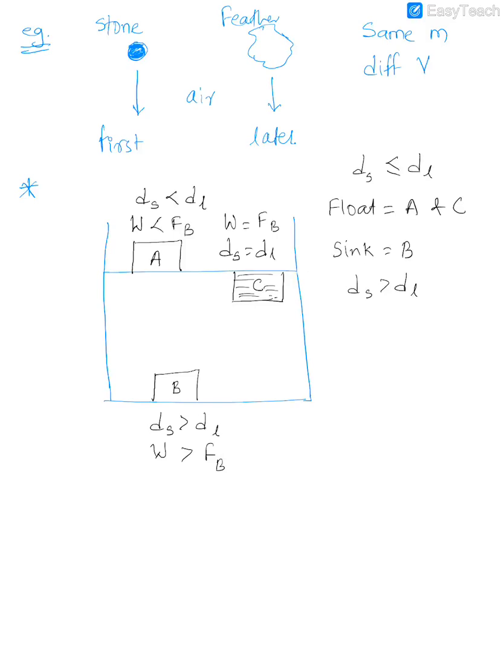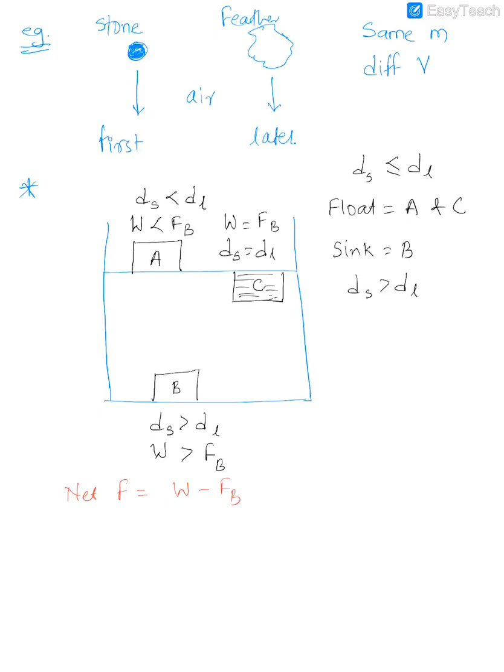Now out here if I ask you, in case of B, what is the net force acting on B? So the net force will be acting in what direction? Upwards or downwards? It will be downwards. But how much would be the net force here? The net force which you will experience will be equal to W minus FB.